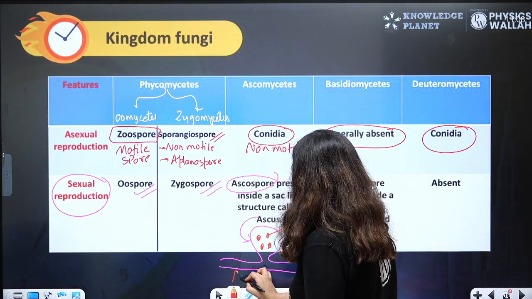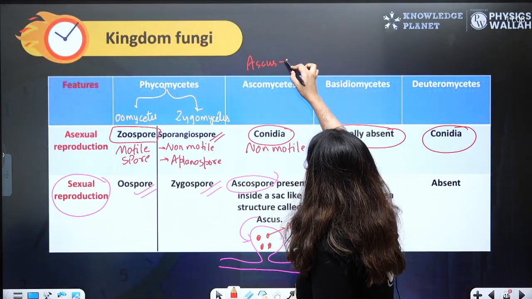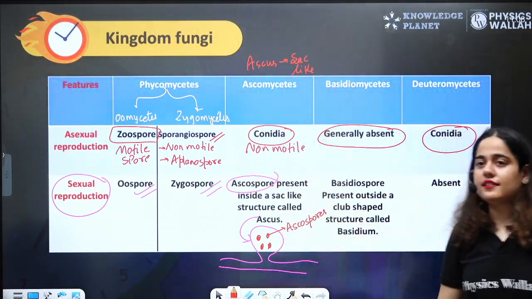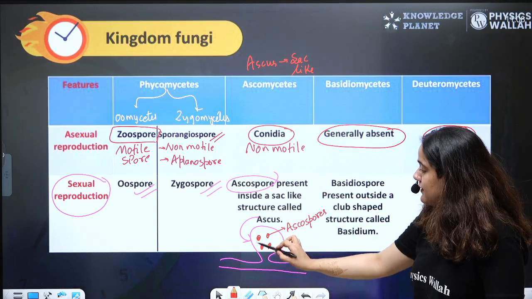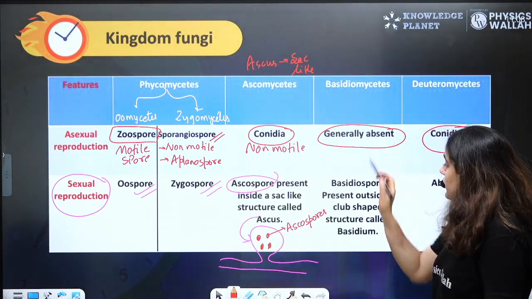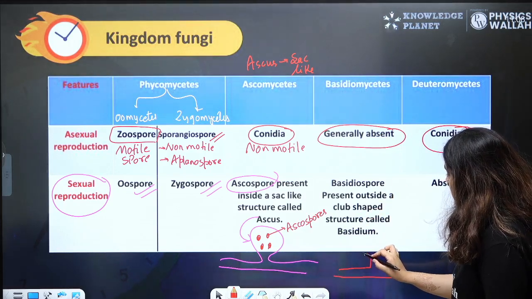Right? Ascus is a sac-like structure. That's why they are known as sac fungi. Sac means bag. Ascus is a bag-like structure. Let's talk about Basidiomycetes. They have a club-shaped structure.